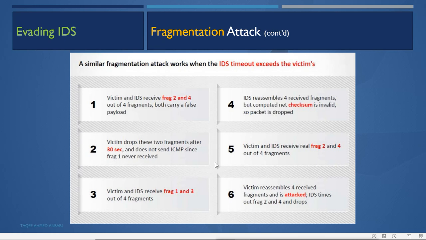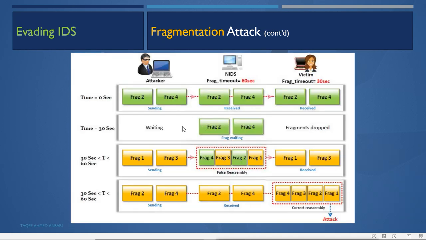But at the end system, 1 and 3 have already arrived, and then the attacker sends 2 and 4. Now the victim reassembles the 4 received fragments and is attacked, and the IDS times out fragments 2 and 4 and drops them. So this is how it works.